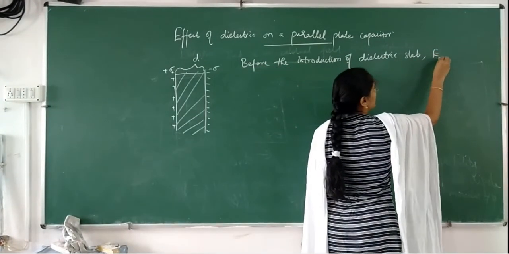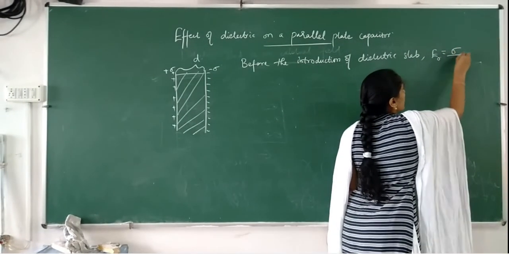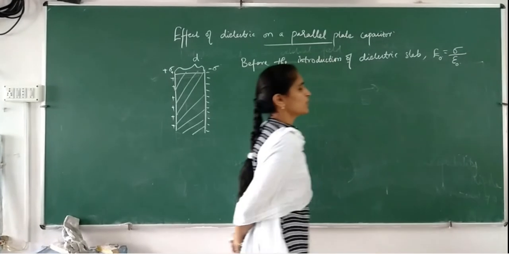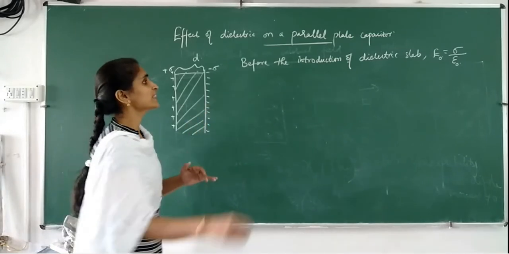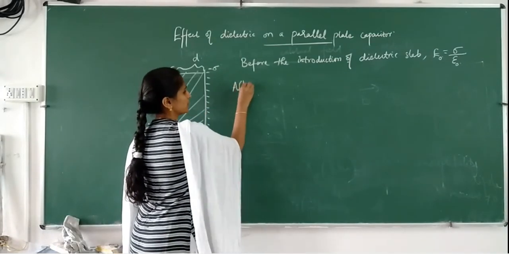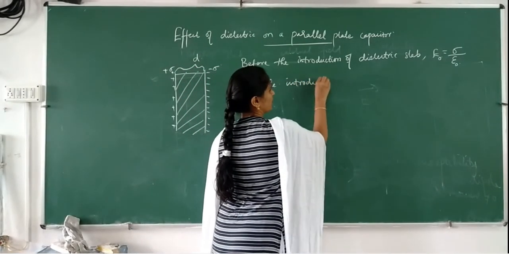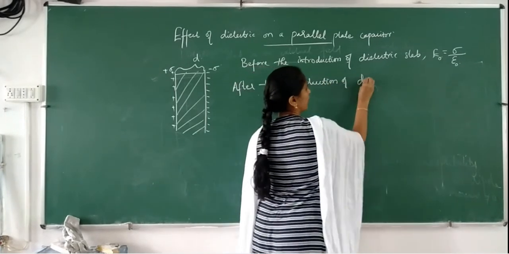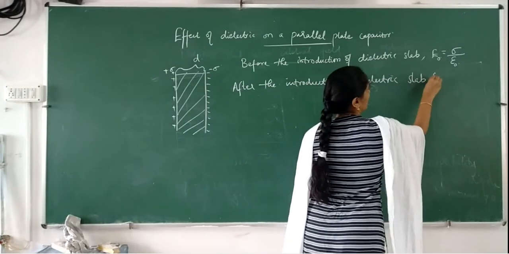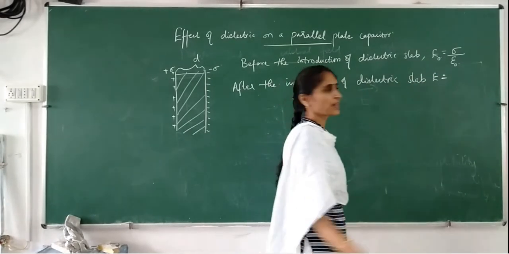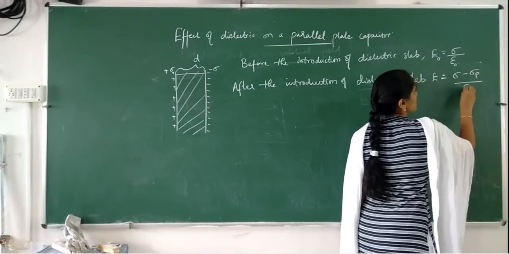the electric field, if we write it as E0, we can write E0 is equal to sigma by epsilon 0, where sigma is the surface charge density and epsilon 0 is the permittivity. Now after the introduction of the dielectric, what happens? After the introduction of the dielectric slab, the electric field is given by sigma minus sigma p divided by epsilon 0.